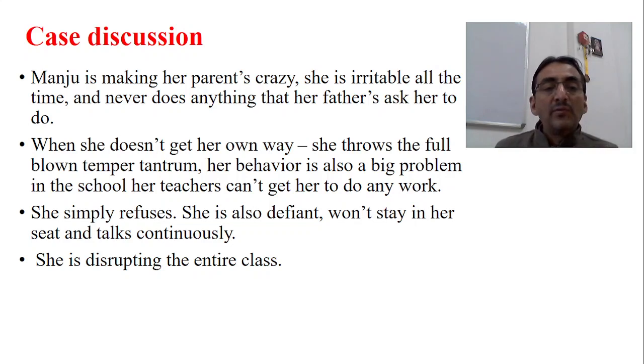Now, if you look into this case, it looks like a combination of ADHD and oppositional defiant disorder, ODD. Because she is also giving some reactions, she is defiant and won't stay in her seat and talks continuously. She refused everything that the parents told her.